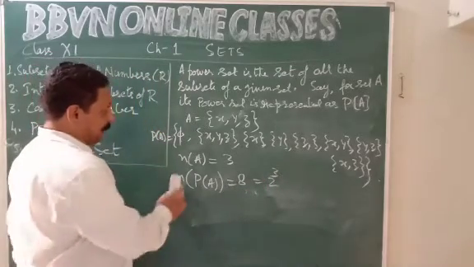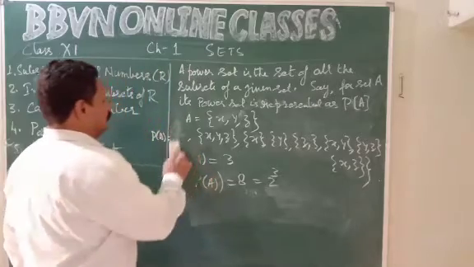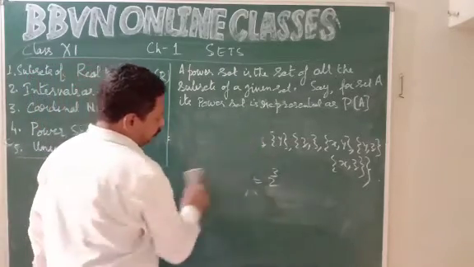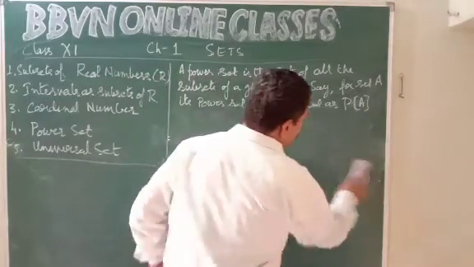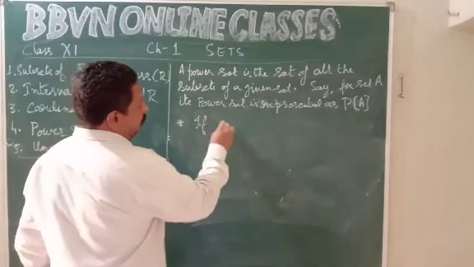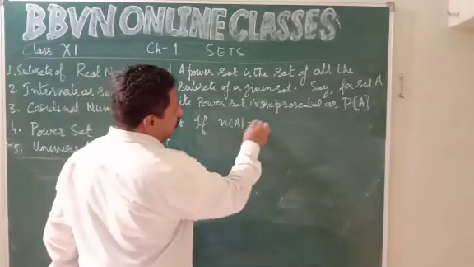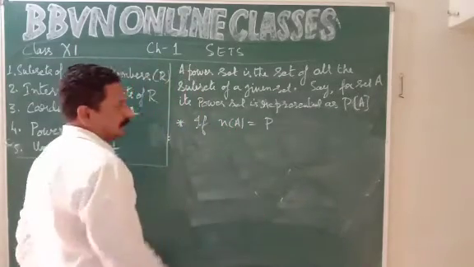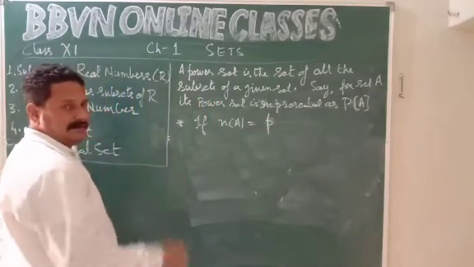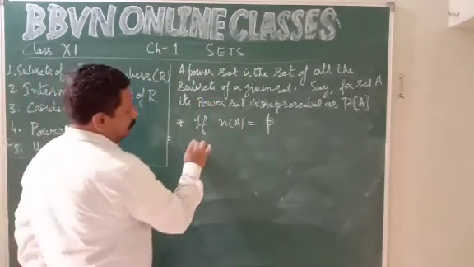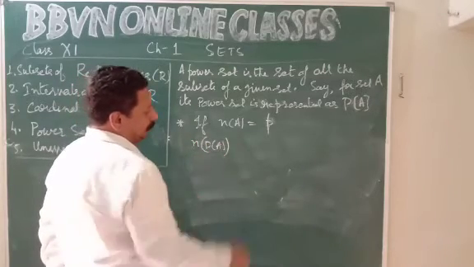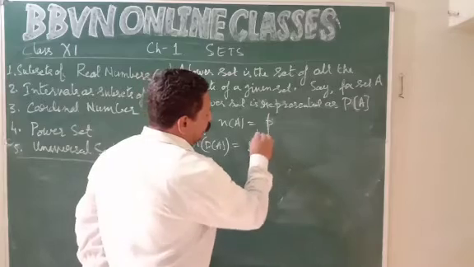So you can take an identity, or say a formula or a shortcut. And what is it? If the number of elements in A is equal to p, then the number of elements in the power set of A will be equal to 2 to the power p.